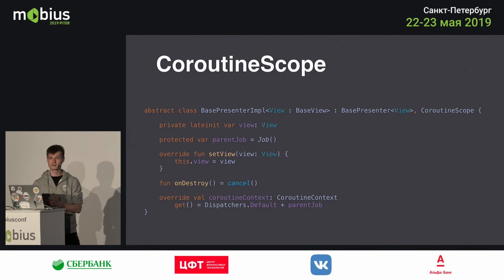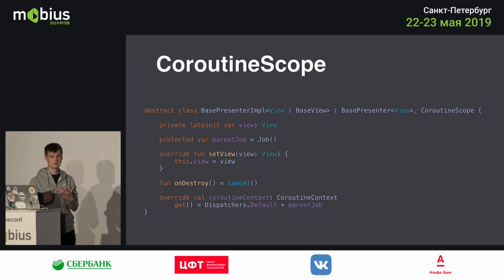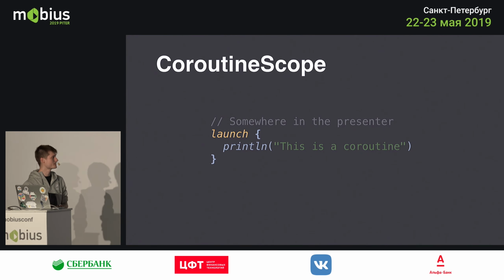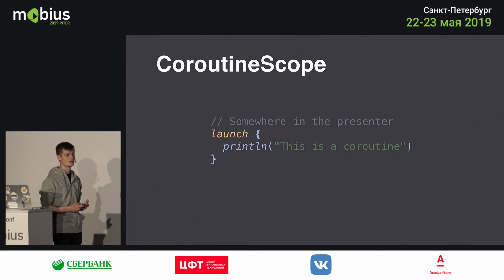The scope will get canceled, and all of the coroutines within that scope will be canceled as well. So you can clean up your resources very easily. And now, anywhere in the presenter, you can actually use the launch function to launch coroutines.